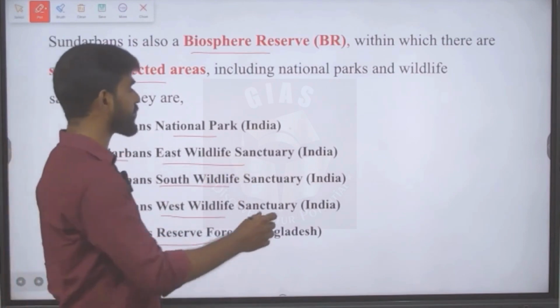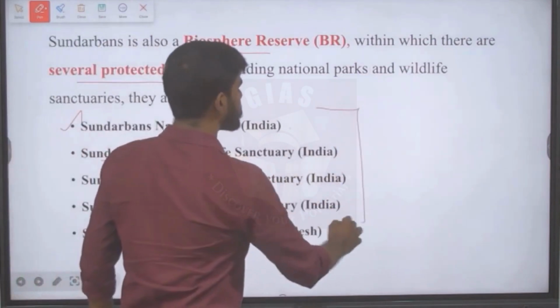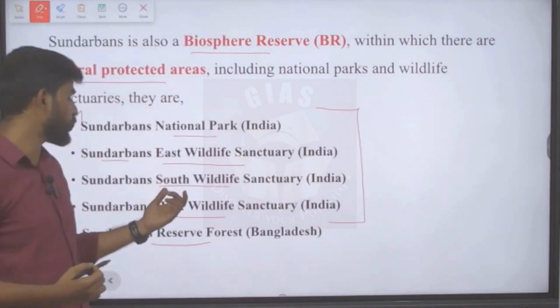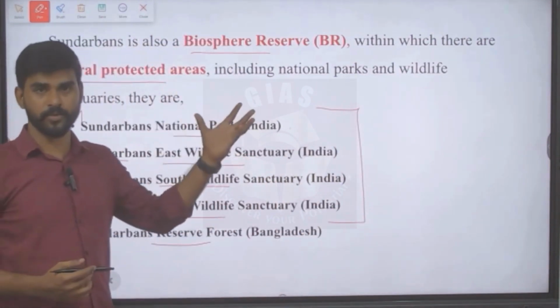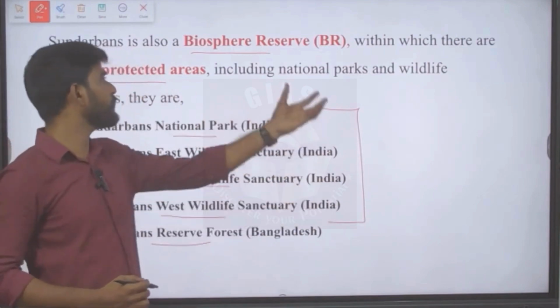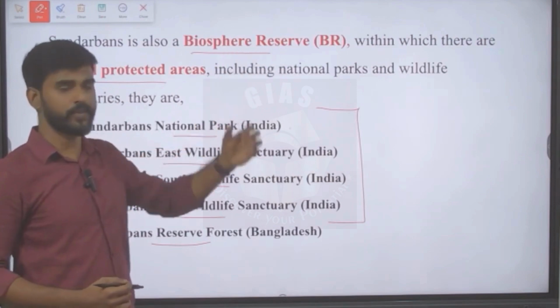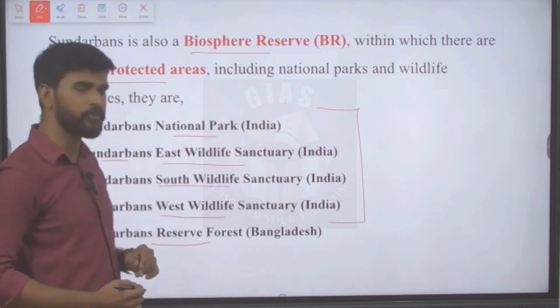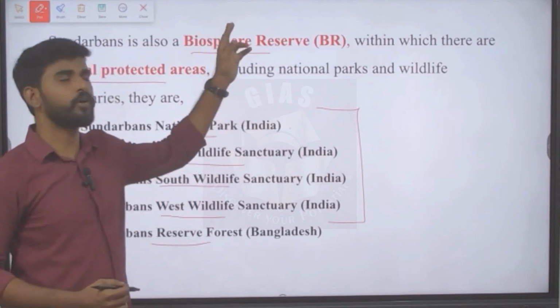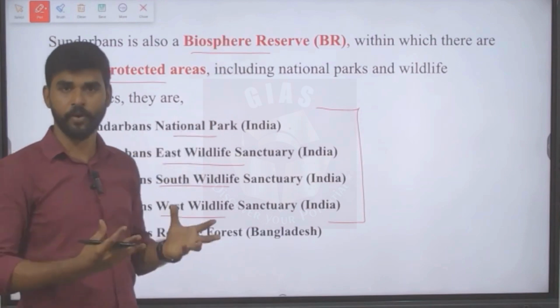So in India there is one national park and three sanctuaries: East, South, and West. All these are part of the Sundarban Biosphere Reserve, and the Reserve Forest of Bangladesh also falls under the Biosphere Reserve category of Sundarbans.